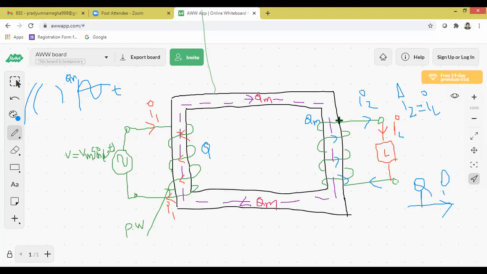Now the current flows through the secondary winding, which is denoted by I2, which also flows through the load, and hence finally the load is on. So now the transformer starts its operation to transfer the energy from one circuit to another circuit.